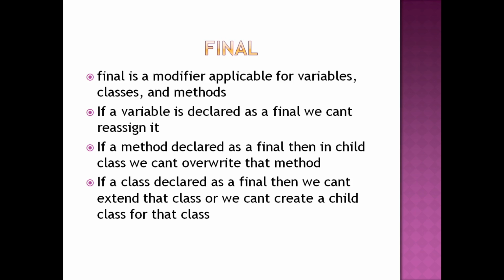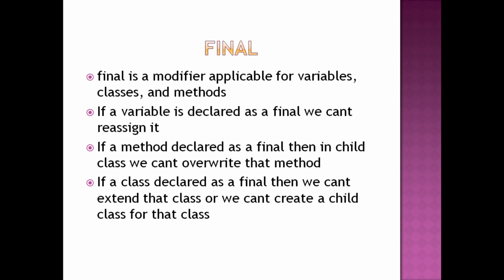Similarly, if final is declared before a method, then what will happen? Normally this matters when we have inheritance. If a function is marked final, then that function cannot be overridden. Once it is marked final, nobody can override that particular function.